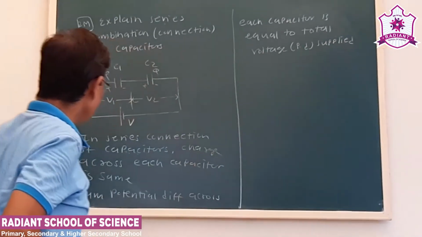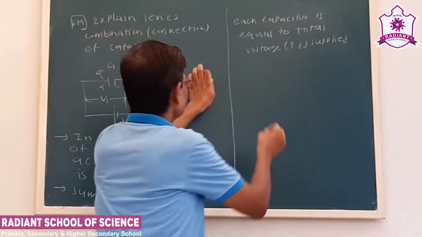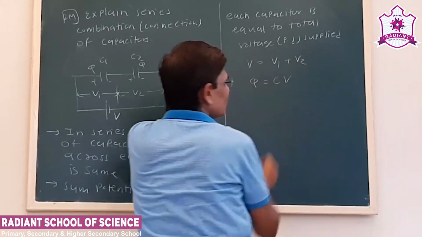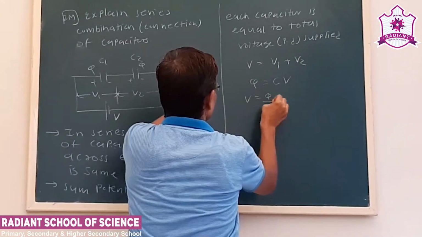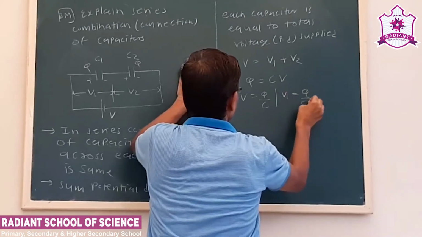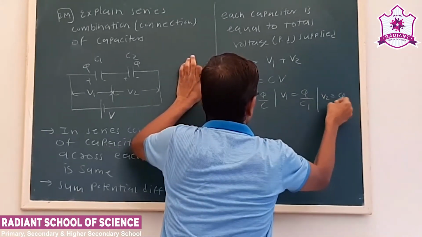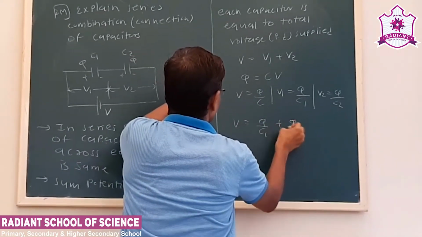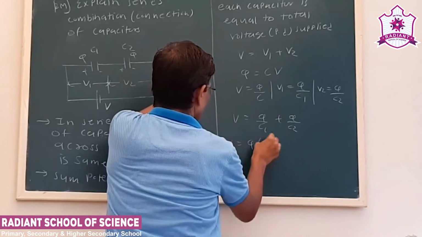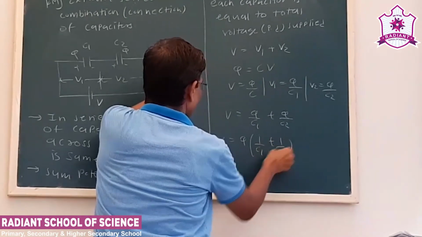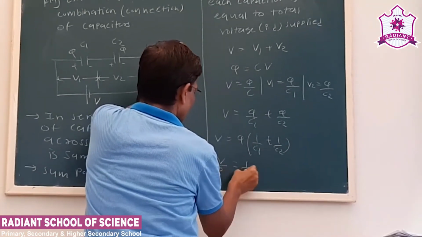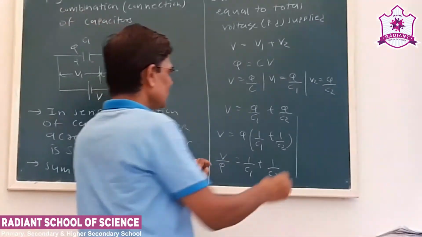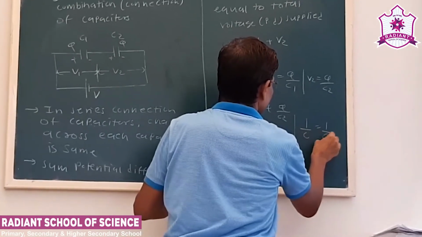So what we can write here, V will be equal to V1 plus V2. Now we know the formula Q is equal to CV, so V is Q by C. V1 will be Q upon C1. That we can substitute here. Now V by Q is 1 upon C1. Now Q by V is C, so V by Q is 1 upon C.